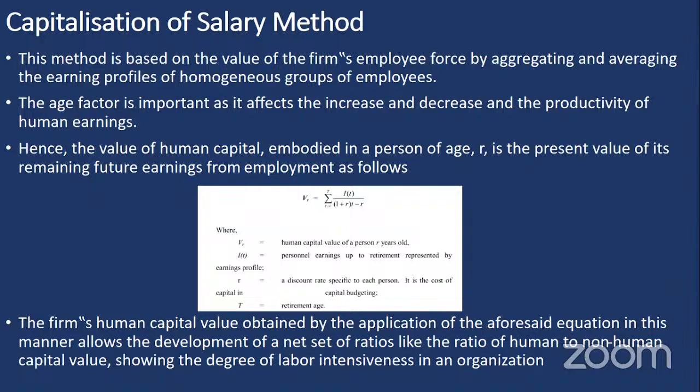The numerator gives you the earnings of the employees until the retirement age. The denominator gives you the discount rate calculated for the period of time they are going to stay with the company, in terms of age. This gives you a specific value for the employee with the organization. Based upon the future earnings, his current value can be calculated.